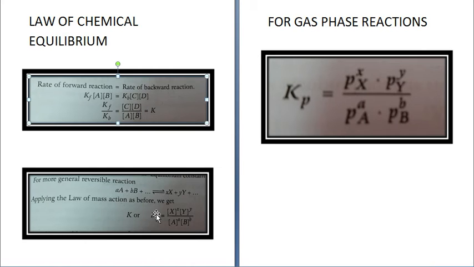This K is equilibrium constant. So here what you have done is, you have taken the products raised to their stoichiometric coefficient divided by reactants raised to their stoichiometric coefficient. Okay.